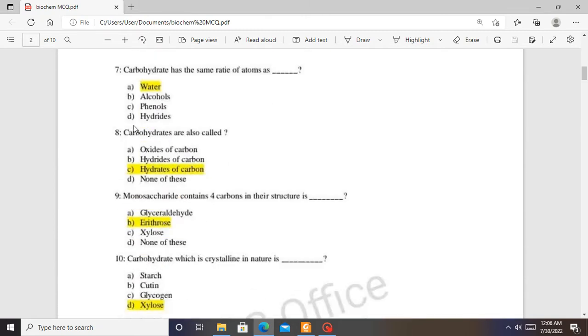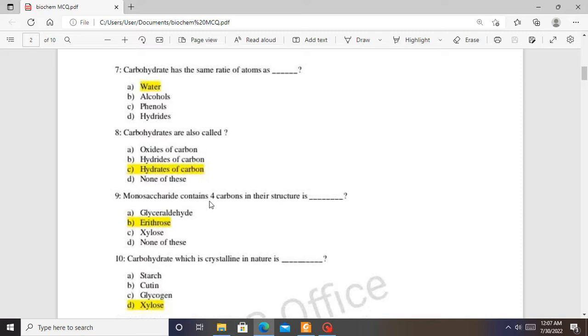Question 7. Carbohydrates have the same ratio of atoms as the water molecule. Water has two hydrogen atoms and one oxygen atom, so that ratio is also found in carbohydrate molecules. Question 8. Carbohydrates are also called hydrates of carbon because they are made of carbon bonded to a hydroxyl group and a hydrogen atom. So they are called hydrates of carbon. Question 8, the answer is C.